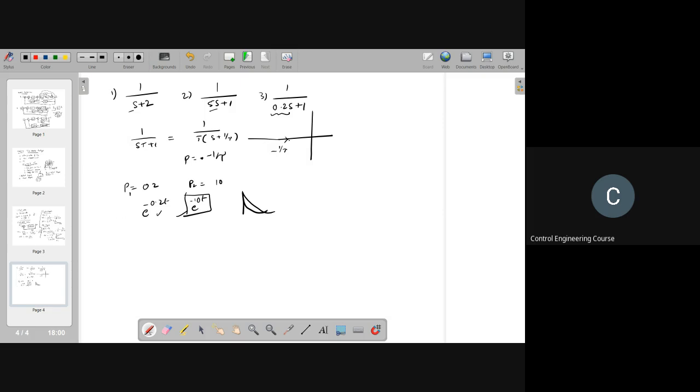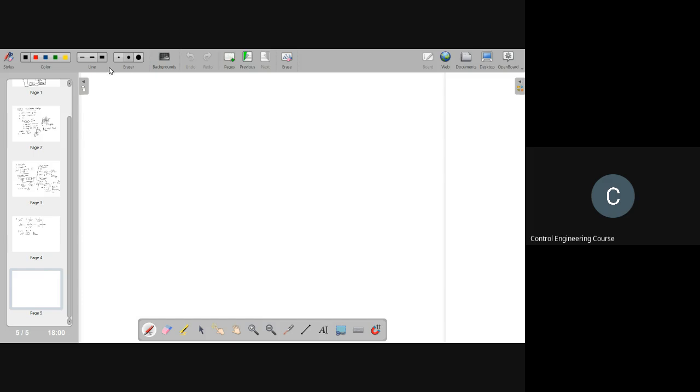Now we'll go to analyzing the second order system. The typical second order system in a closed loop form has k over s into tau s plus 1.